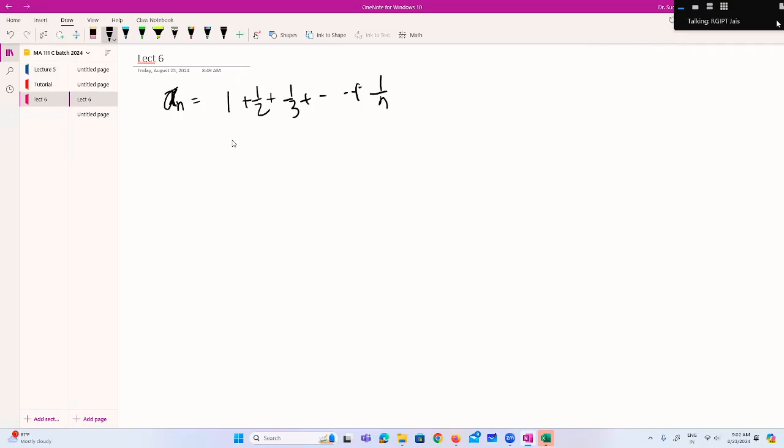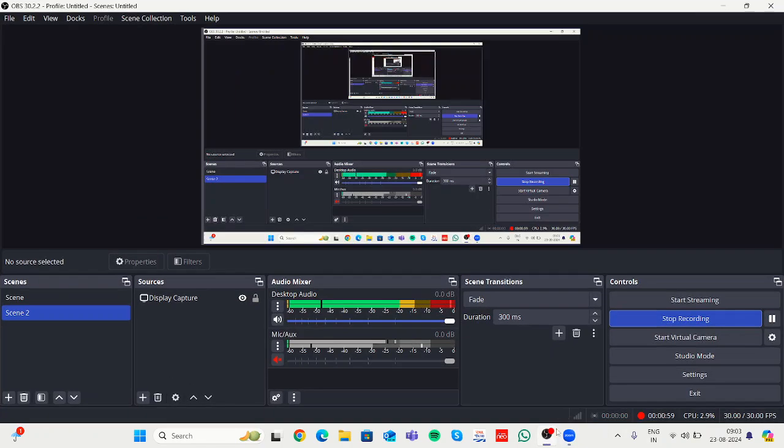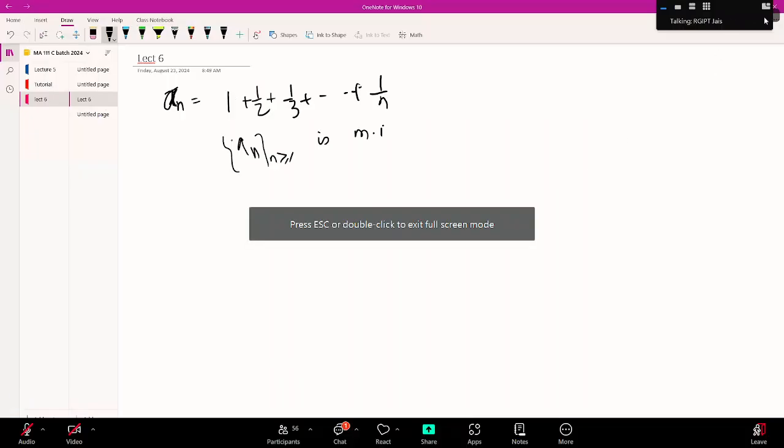So already you know that this sequence a_n is monotonically increasing, right? What about its boundedness? So this sequence will converge or not? Converge, sir. So how do you show the boundedness? Since this is monotonically increasing, you have to show it is bounded above, right?